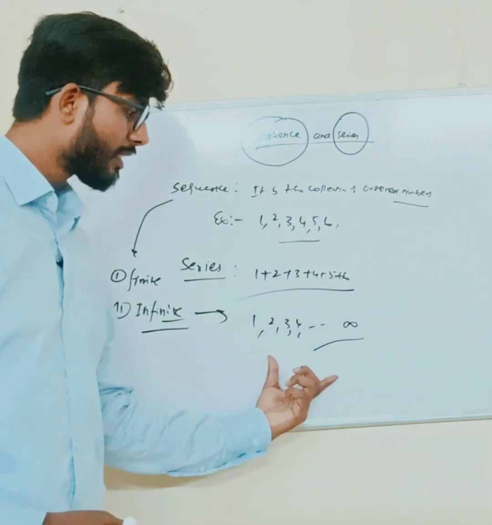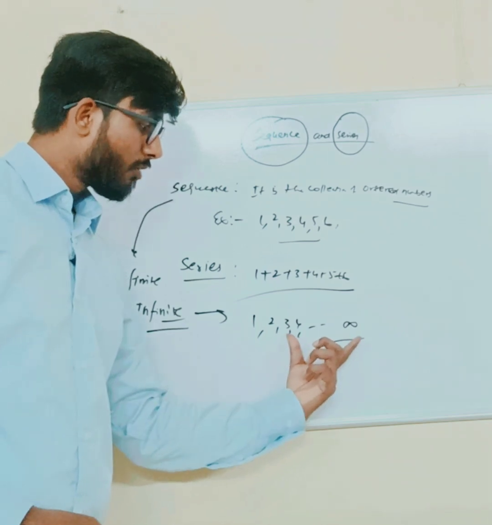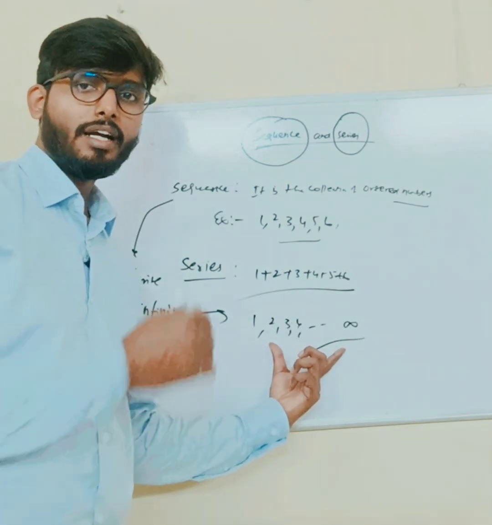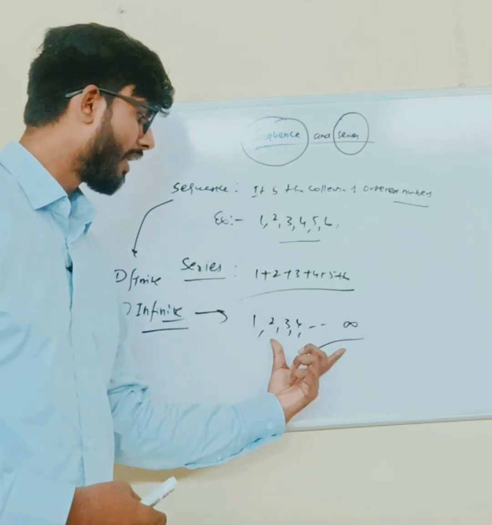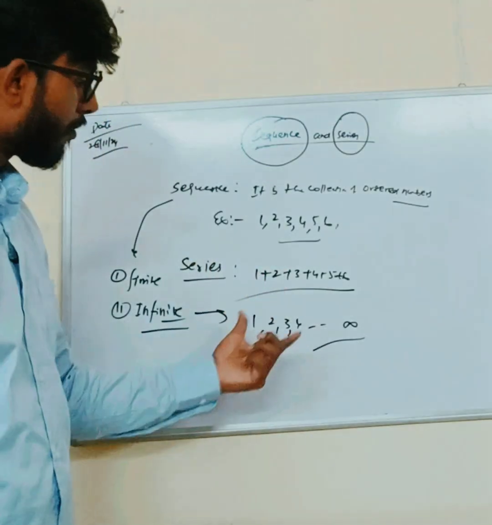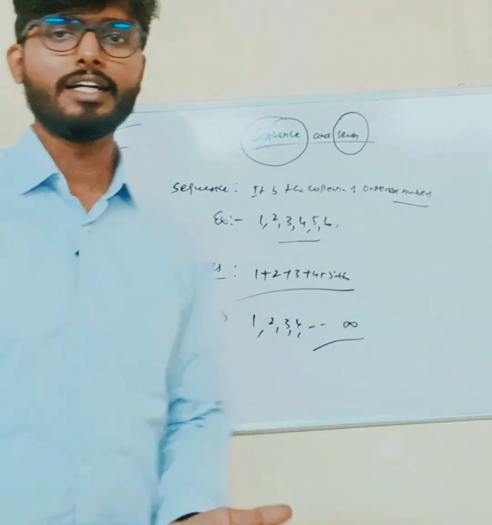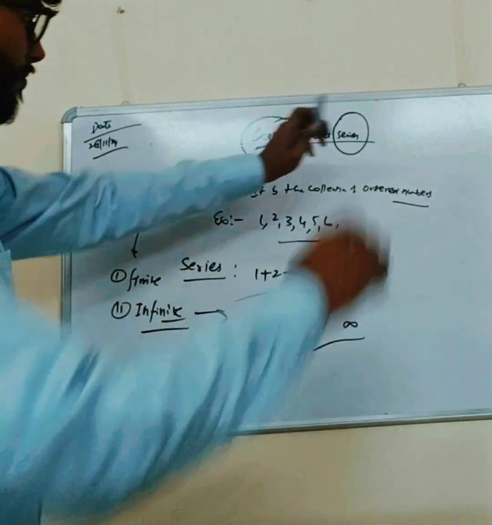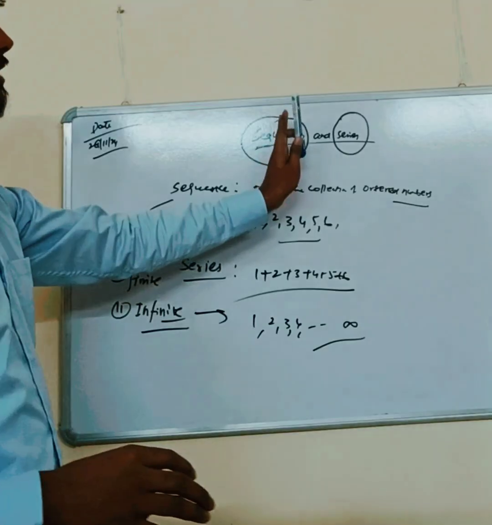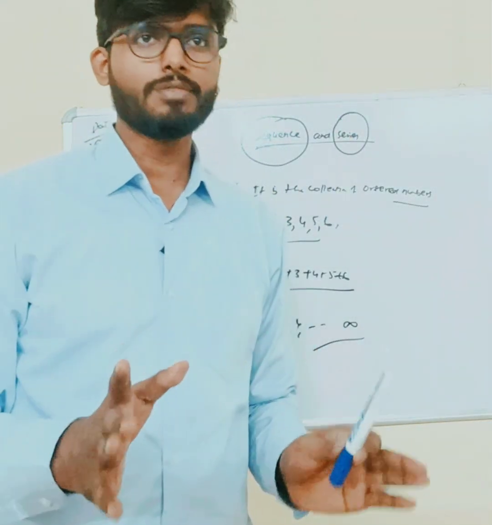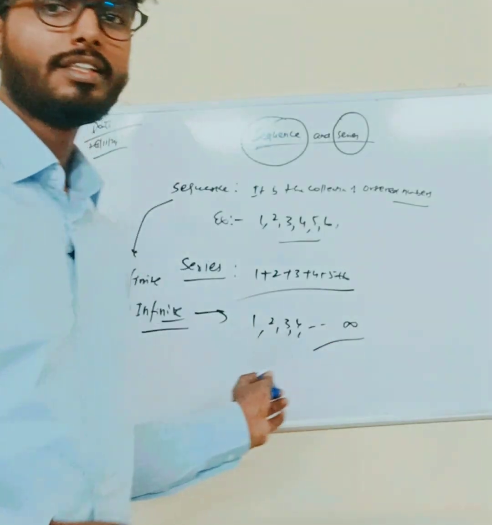In this example, we are not able to find how many terms it carries. If we are not able to find the number of terms, that sequence is infinite. So here we discussed the sequence, the series, and the classification of the sequence into finite and infinite.